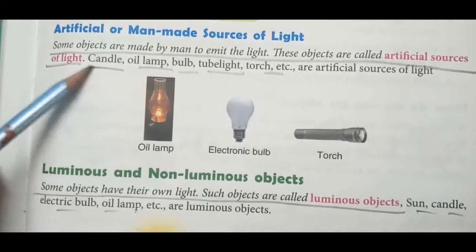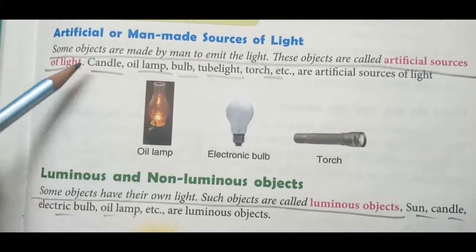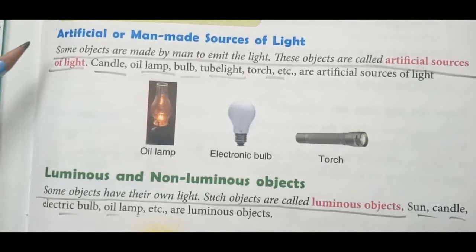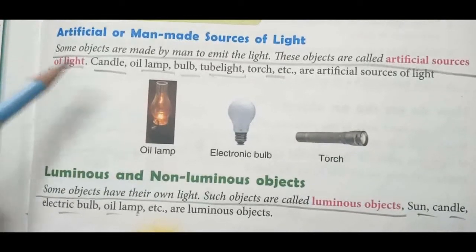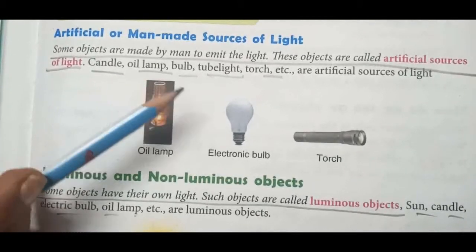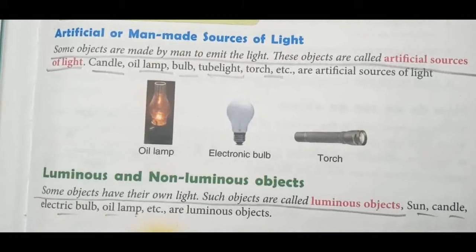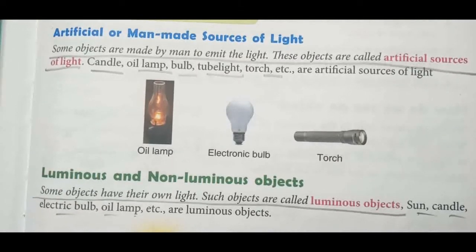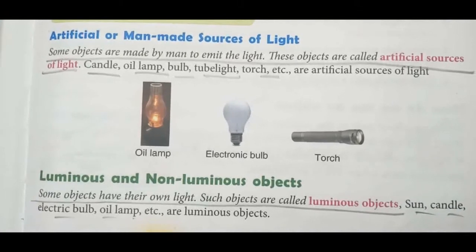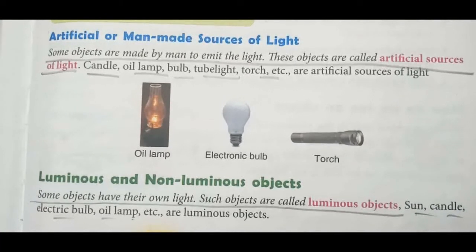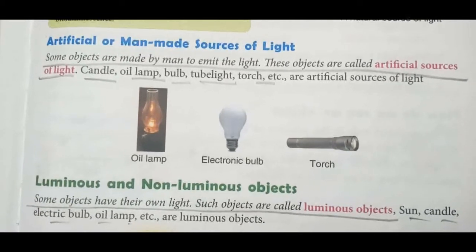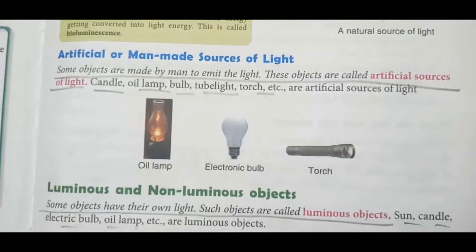So these objects also give out light, but they are man-made, and that is why they are called artificial sources of light. You must have seen all these: candle, oil lamp, bulb, tube light, torch. All these objects give out light and they are artificial or man-made sources of light. So students, now we have studied two sources of light: natural sources and artificial sources. Hope you are clear with the sources of light.